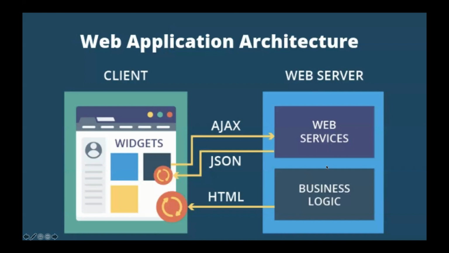First the developer develops these web services, the server side, and then he binds this server with the client side. How is he going to bind these two entities? He binds them through a web service, and this web service is going to be available in a JSON format.